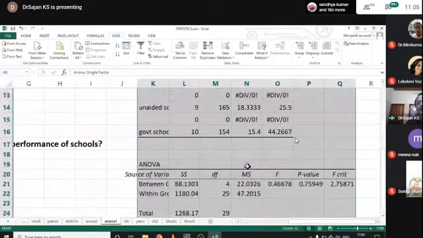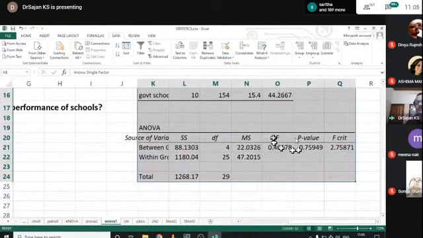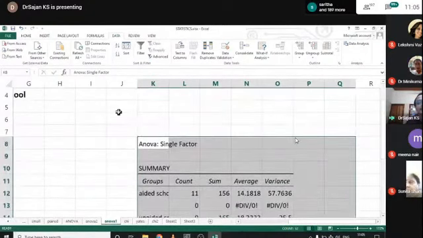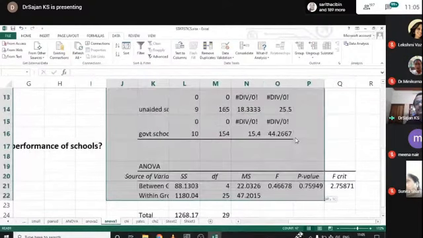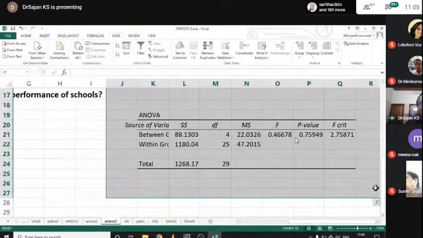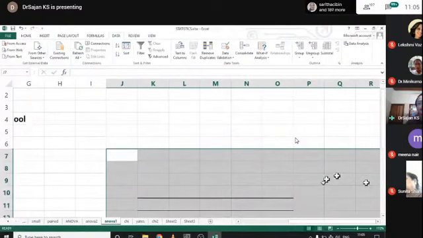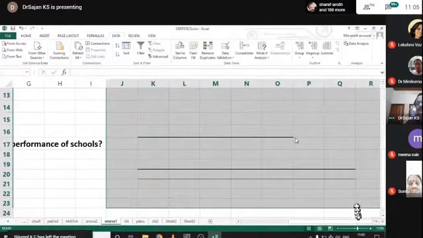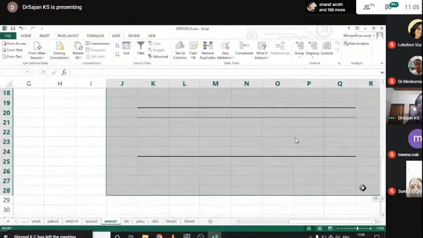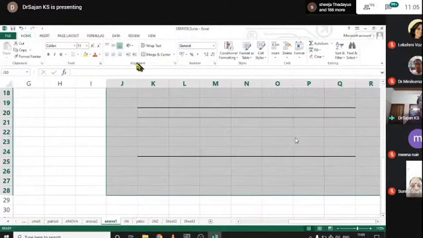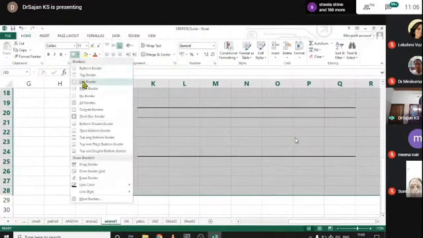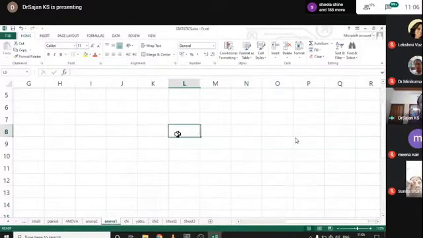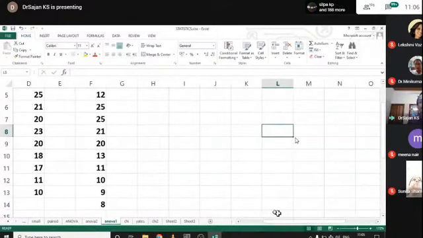Okay, and it produces an F value and a P value. How to calculate this? I first remove all this result, then go for the calculation. Usually the lines cannot be deleted, so I go for the home button to remove the lines. There is no need to remove the lines. Okay, it is fine now.